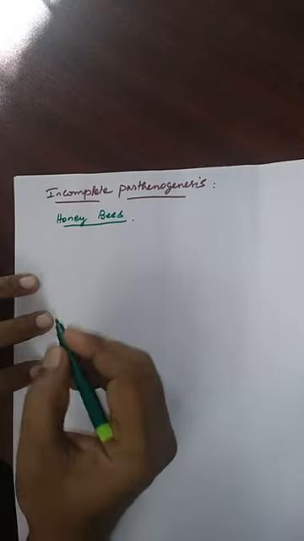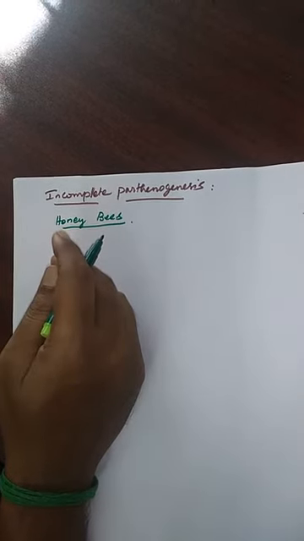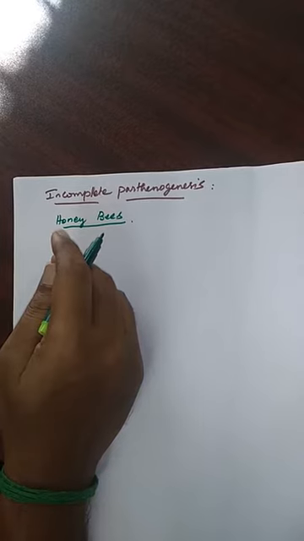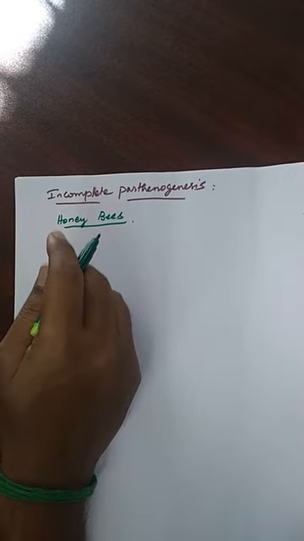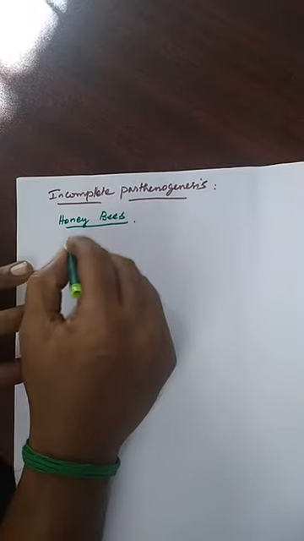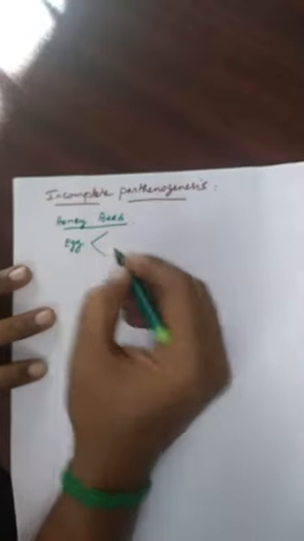In honeybees also, when we see the incomplete parthenogenesis, both sexual reproduction and the parthenogenesis cyclically take place. So the egg is of two different kinds in honeybees.